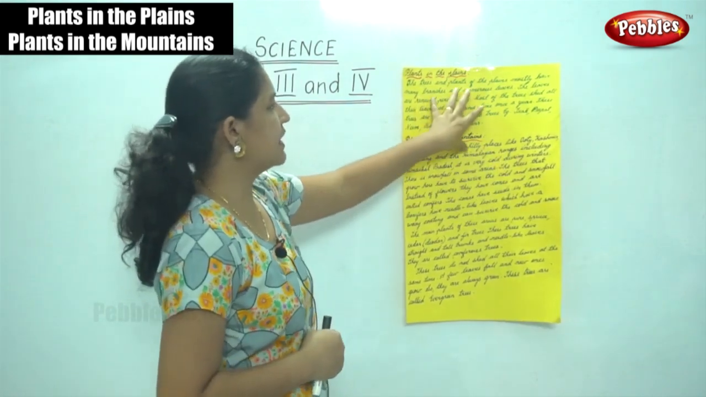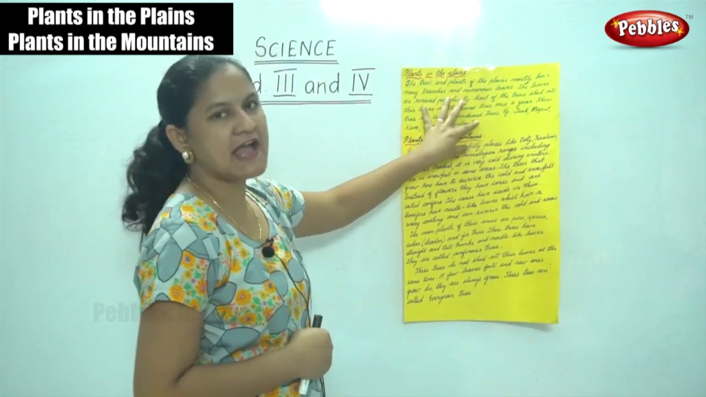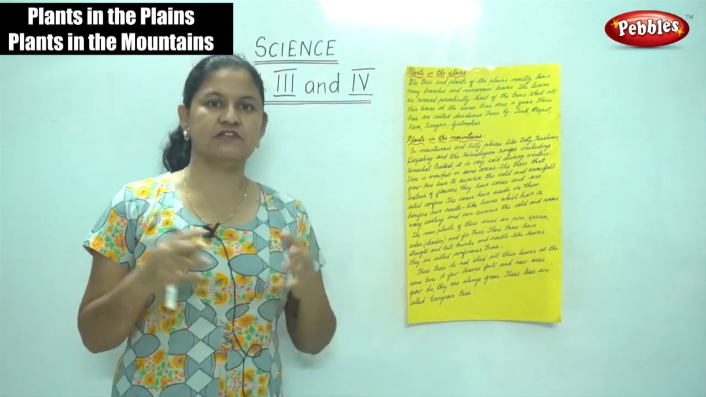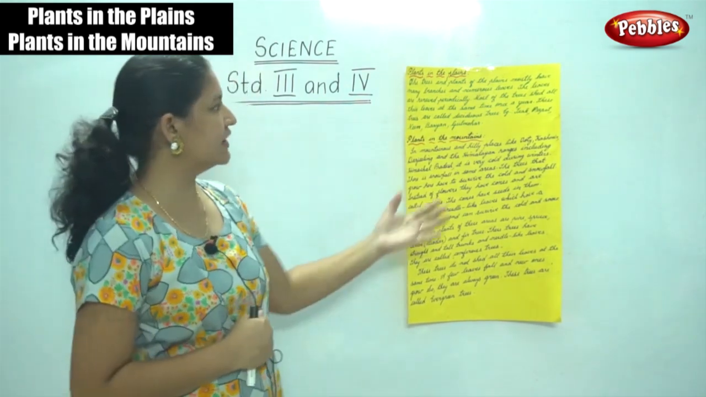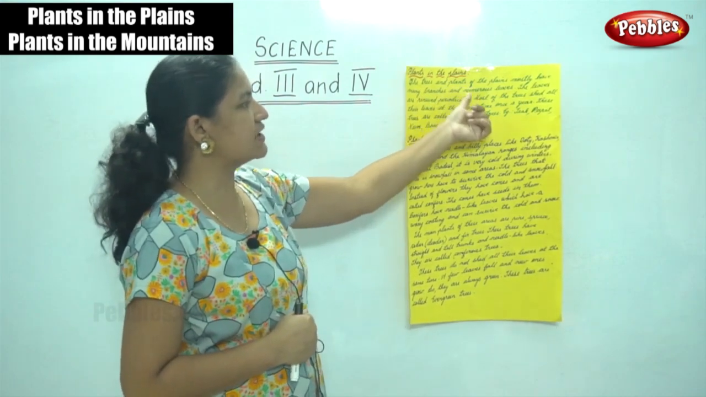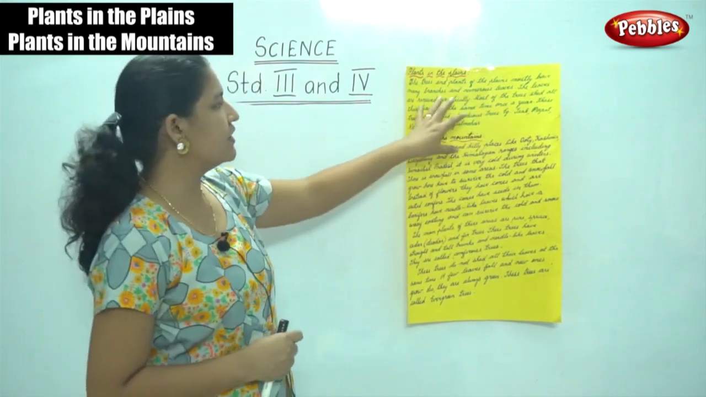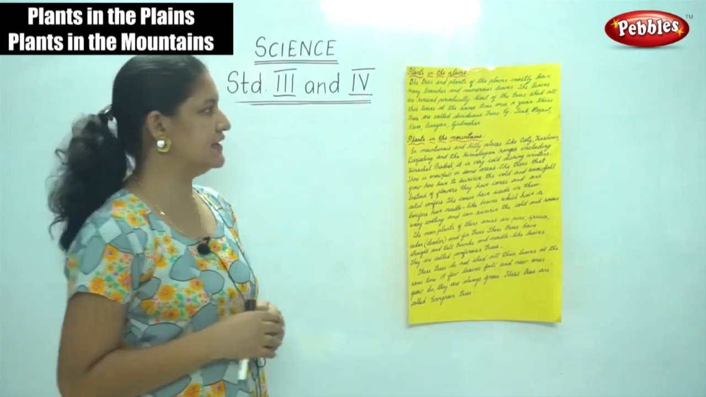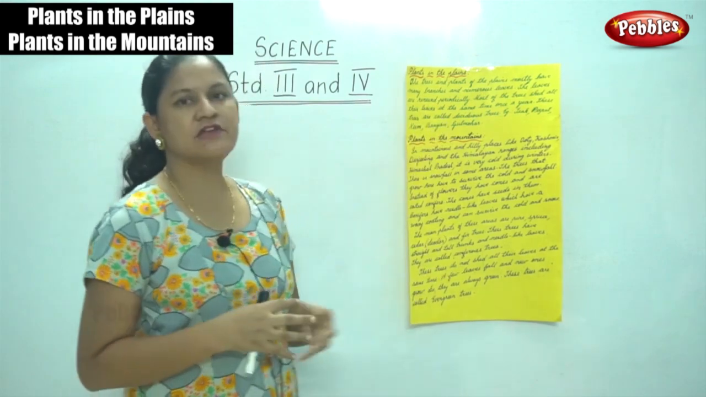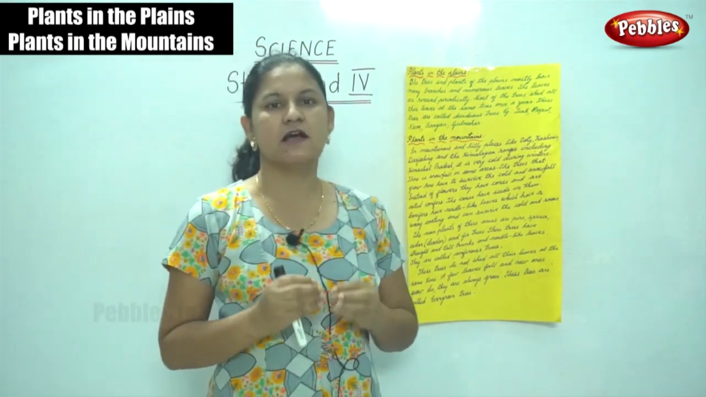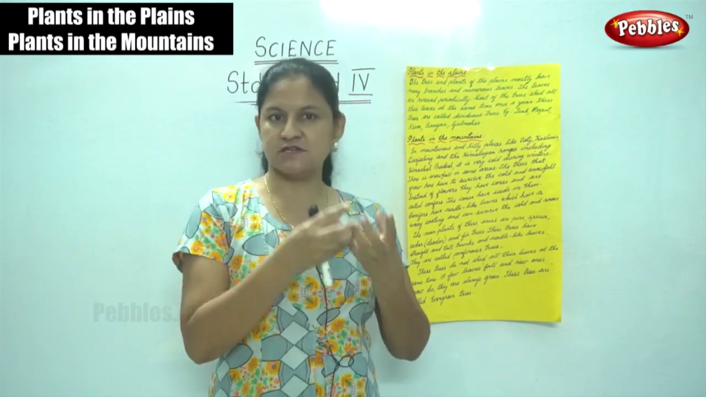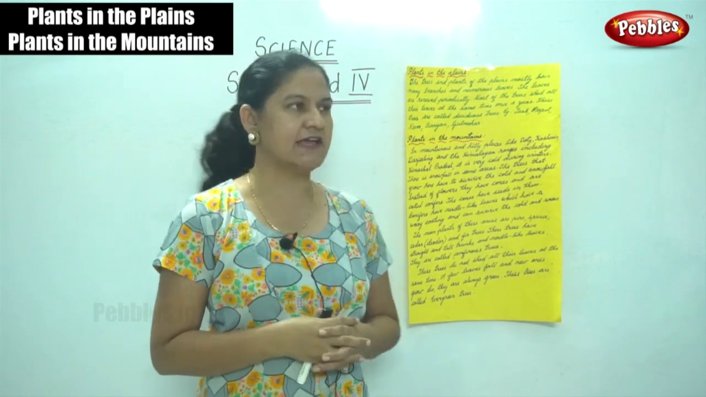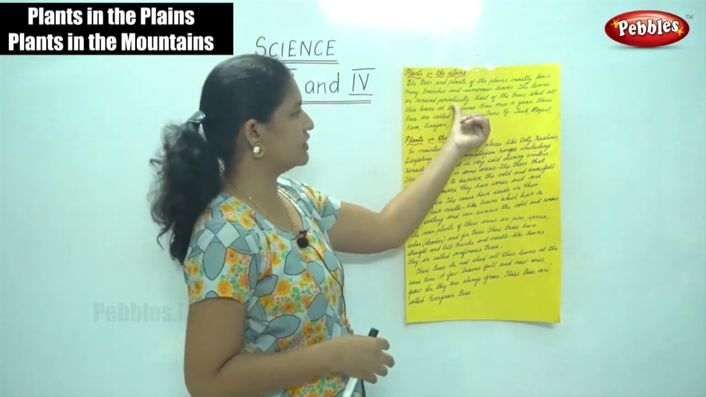So the trees and plants of the plains mostly have many branches and numerous leaves, a huge number of leaves. The leaves are renewed periodically, that is after a certain time the leaves turn dry and fall off and new or fresh leaves sprout out again.